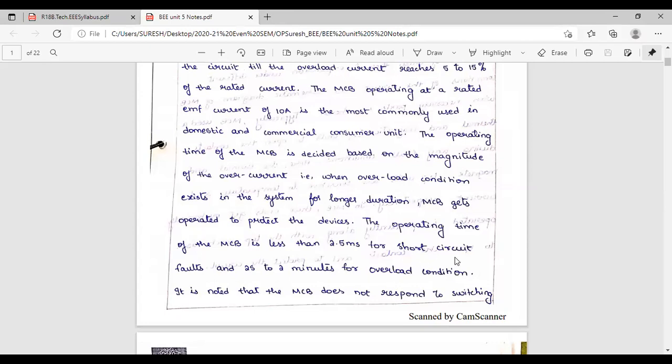I have explained what short circuit current and overload current mean. Can anyone tell? What is short circuit current and overload current?